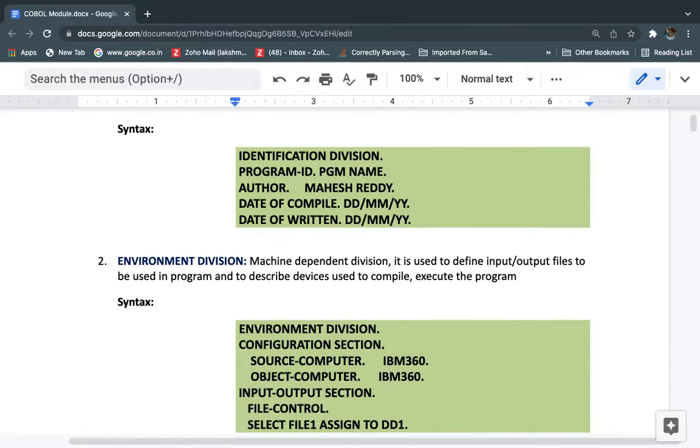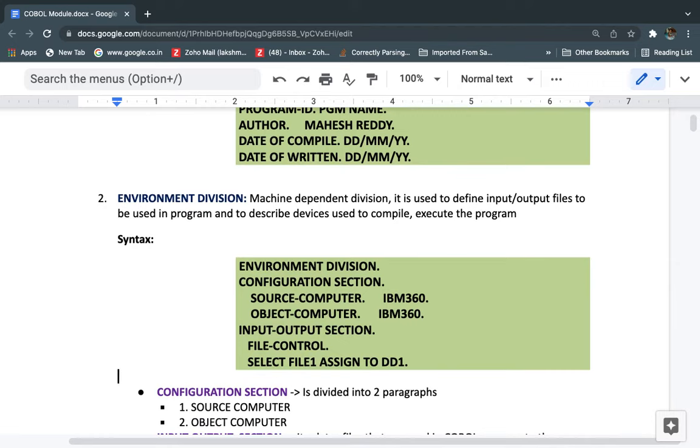Okay. So next one is the environment division, the second one. Okay, what is the environment division? Environment means some environment we are providing, a machine dependent division, where we need to execute the program, in which environment we need to execute and compile the program. These kinds of information we can provide under the environment division.